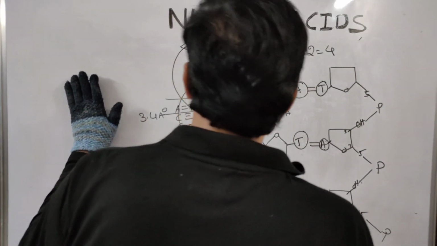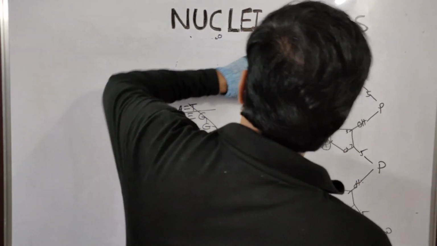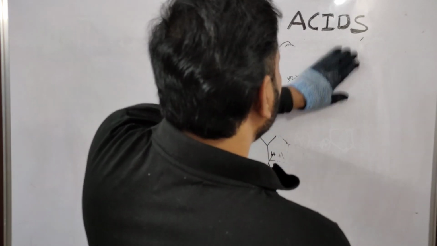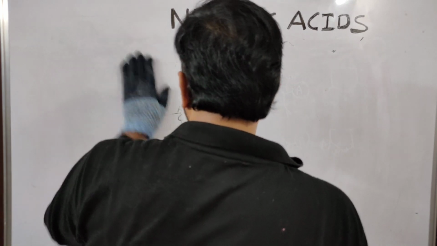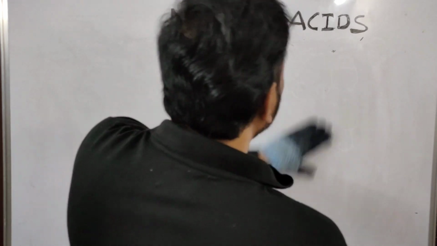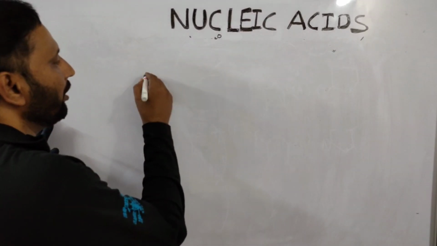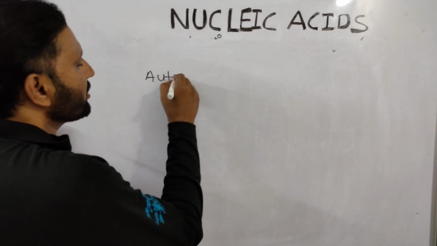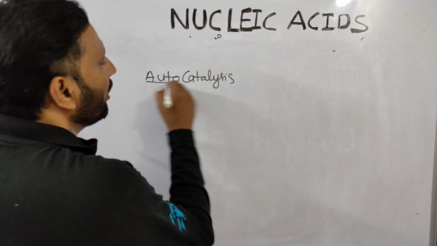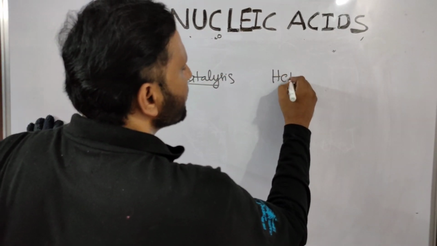Whereas when you go to RNA, it is formed from the DNA by a process called heterocatalysis. So properties of DNA, first we should know. What is the property? Autocatalysis and heterocatalysis.